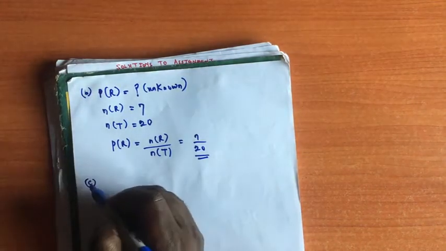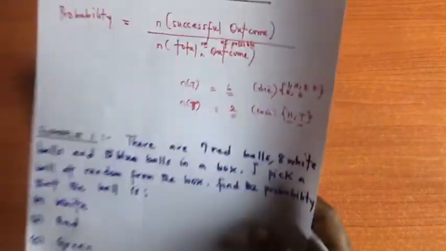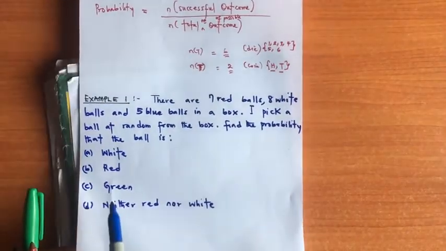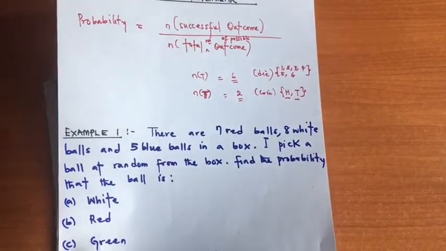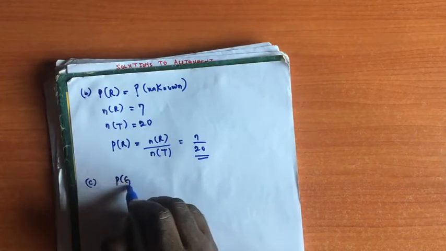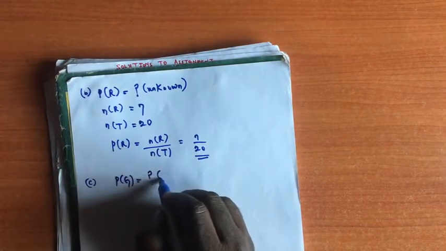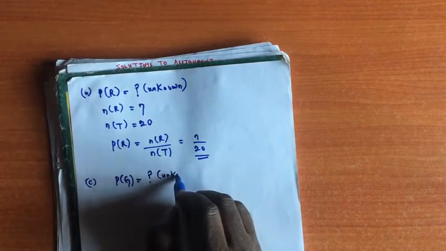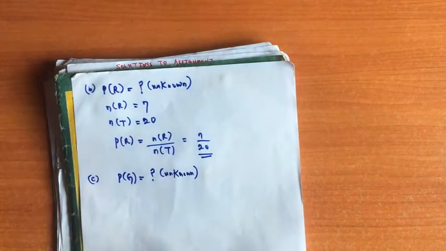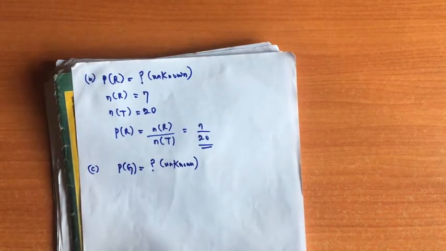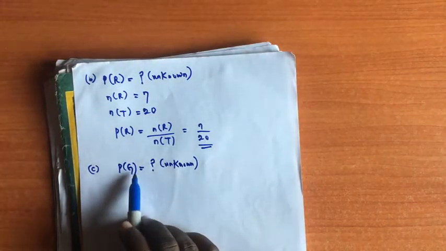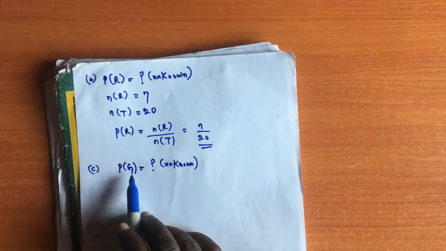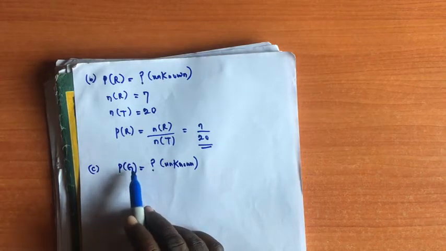Now for the C part, we're told to find the probability of selecting a green ball. We can write the probability of selecting a green ball is question mark, that is unknown. You can see from the box we don't have any green colored ball.